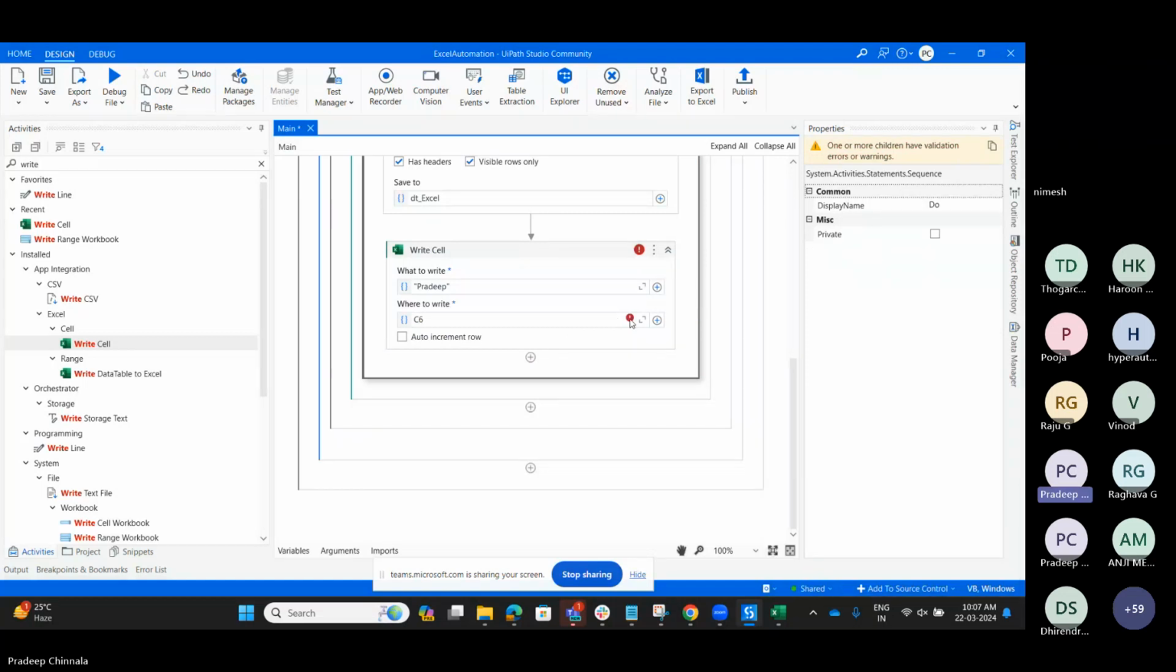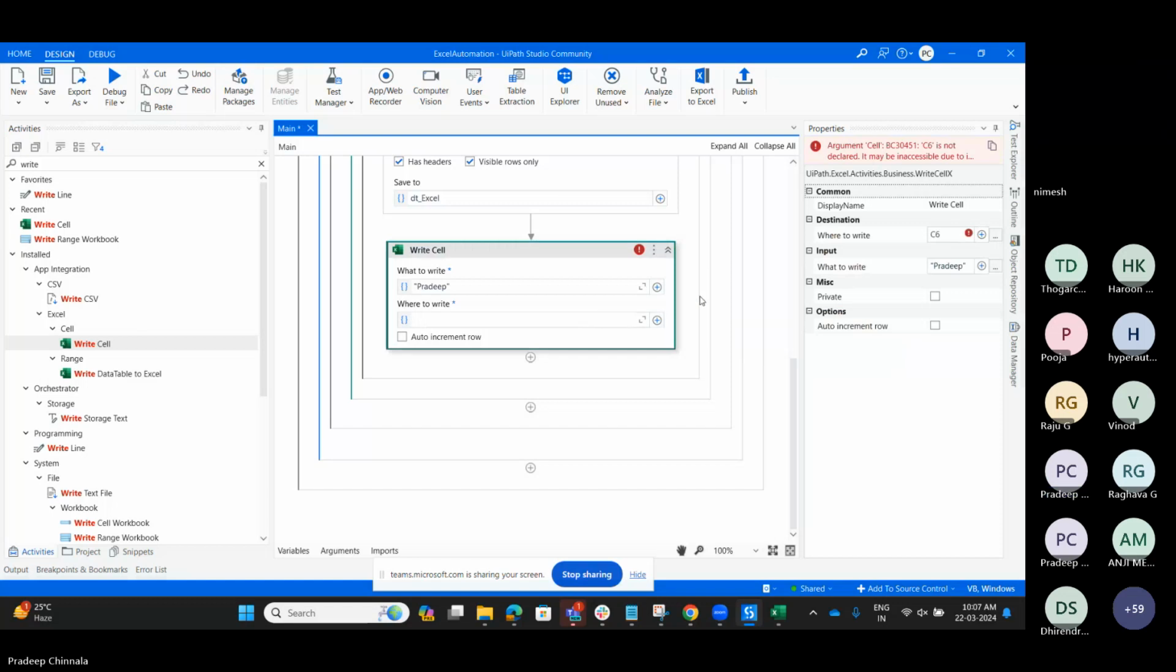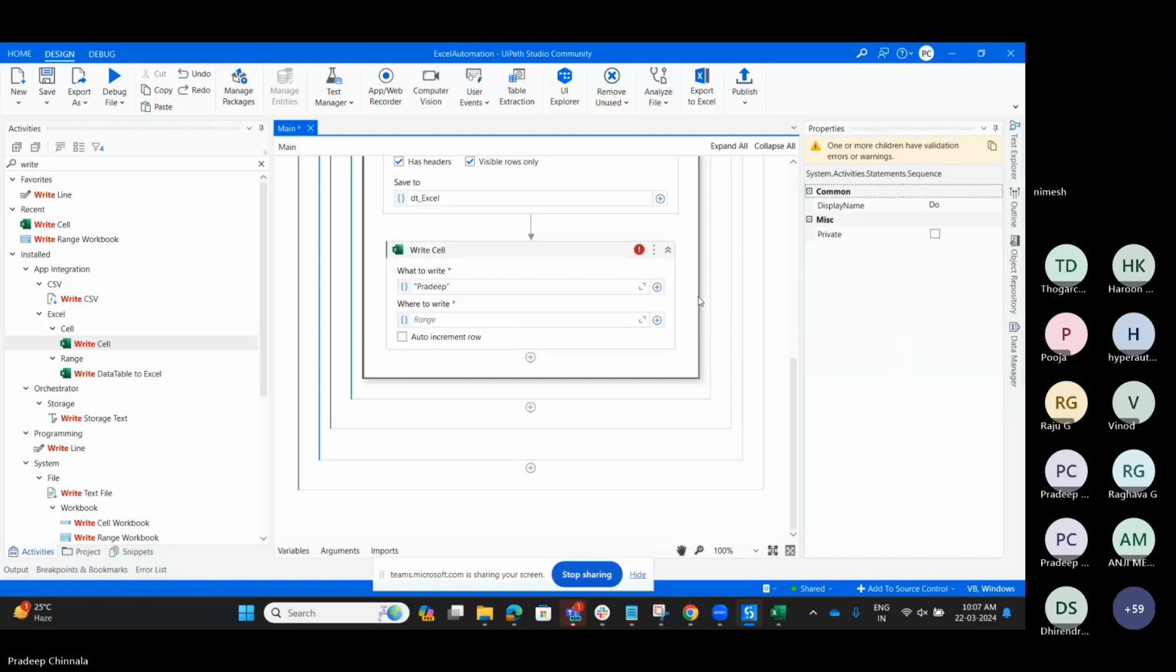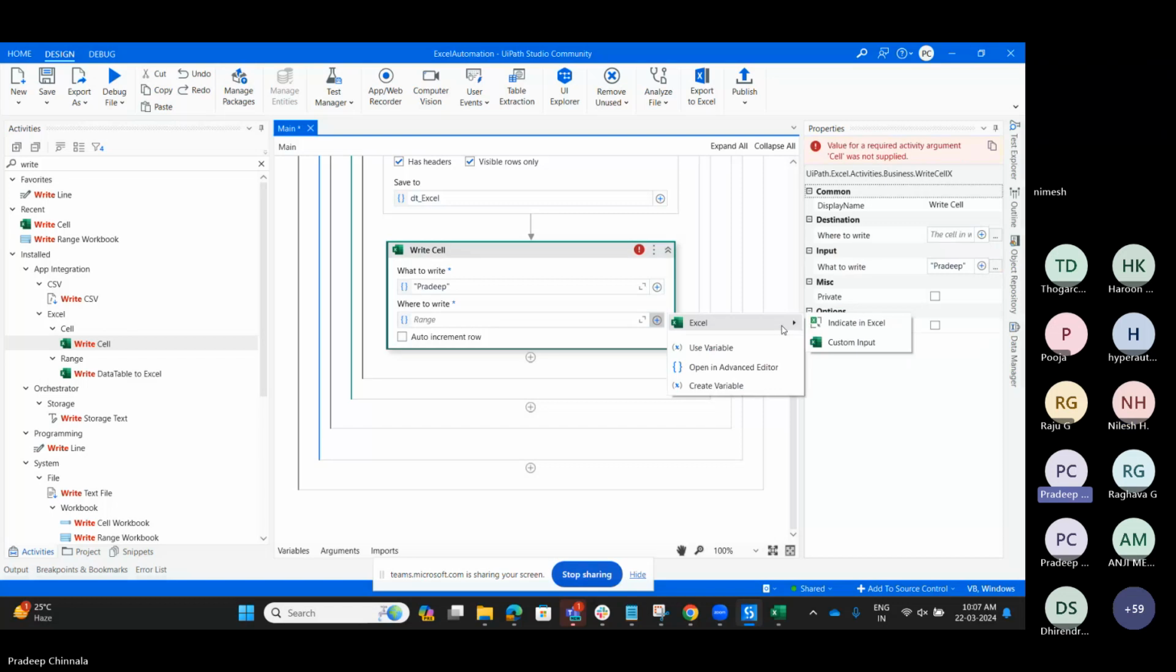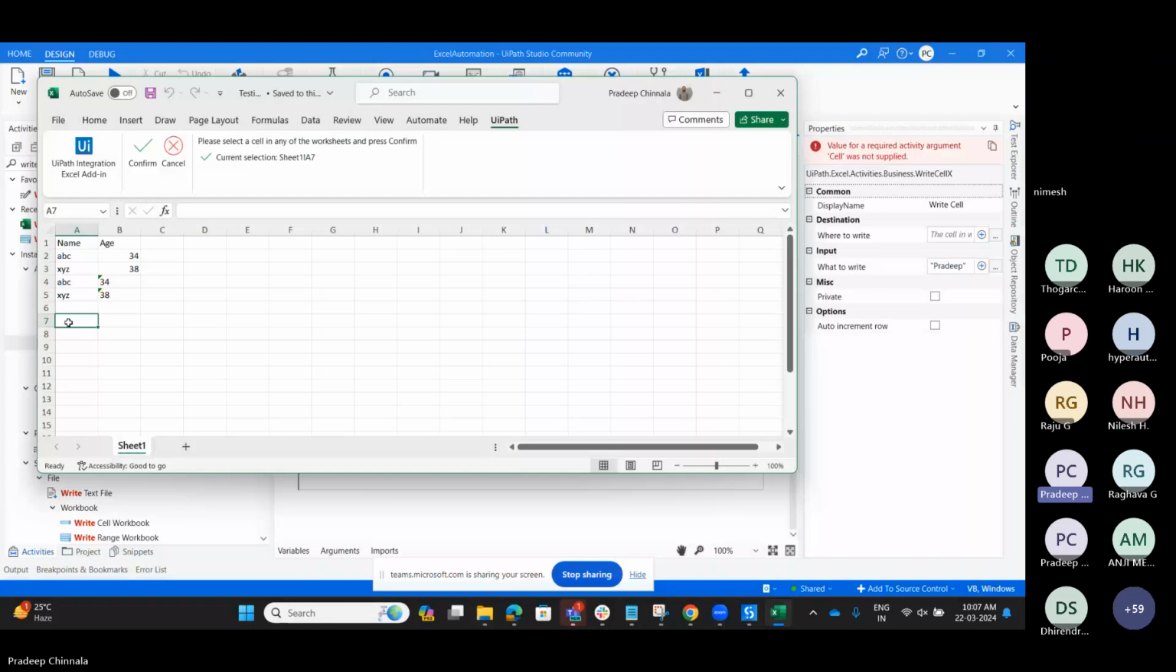I think it's not picking the values. C6 is not declared. Where to write? Let me take the Excel, indicate in the Excel. I want to write it here. I am just going to confirm it.